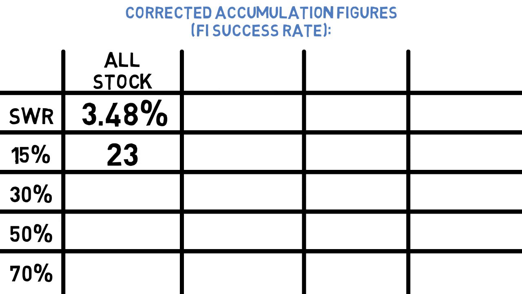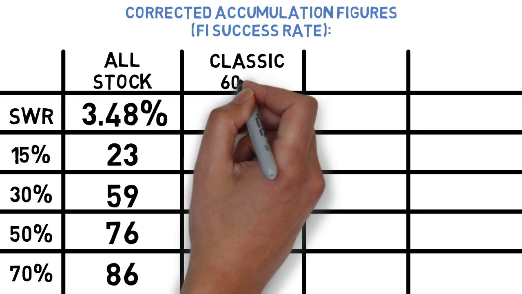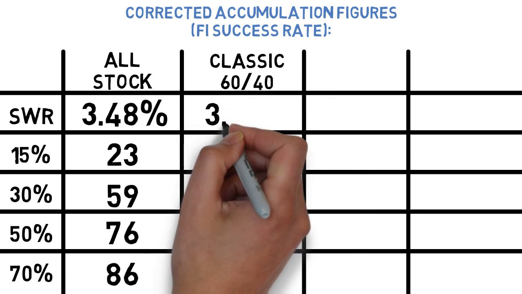As those savings rates rise, so does the frequency of reaching financial independence. At the 30, 50, and 70% rates, the all-stock strategy succeeds in 59, 76, and 86 of the scenarios respectively. The classic 60/40 strategy had a 30-year safe withdrawal rate of 3.98%.